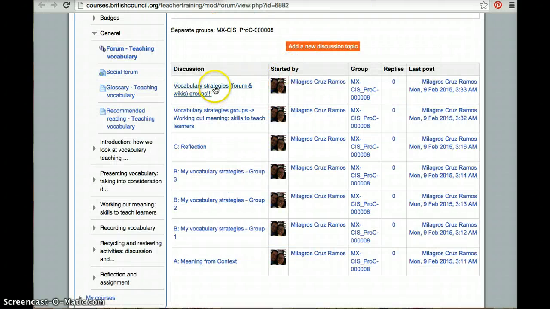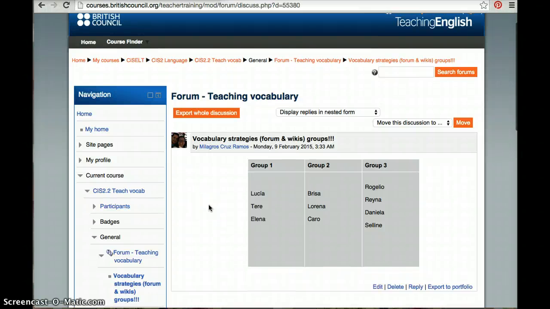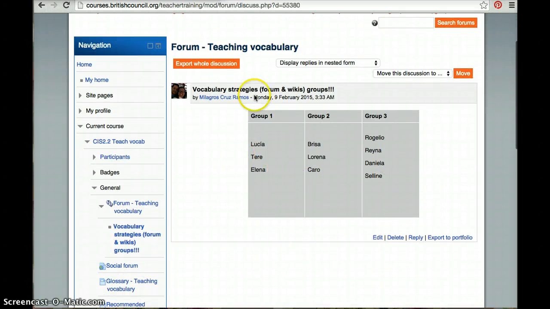So here I have vocabulary strategies, forum and wikis groups. So this is the one that I need. Alright, so I am gonna click here. And people who are with me, with Mili Cruz, these are your groups. We have group number 1, group number 2, group number 3. So you already know how to do it.